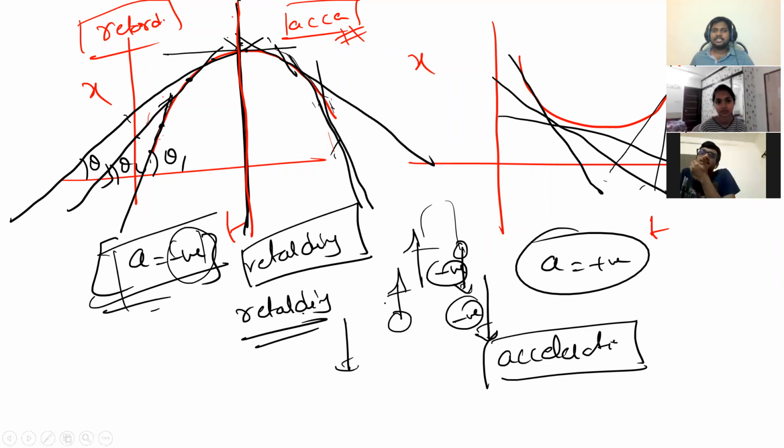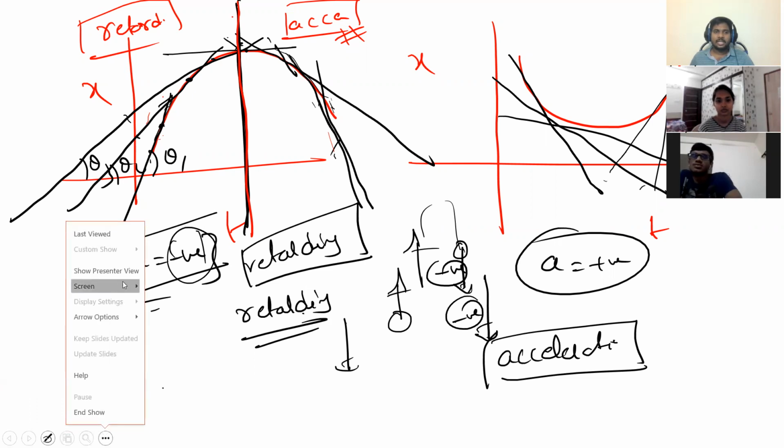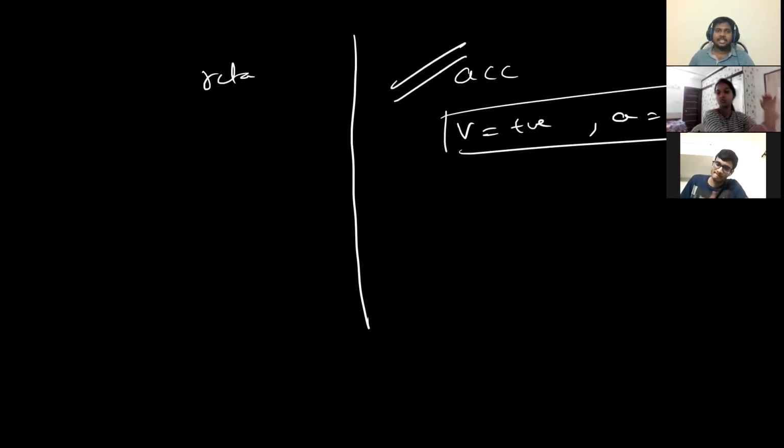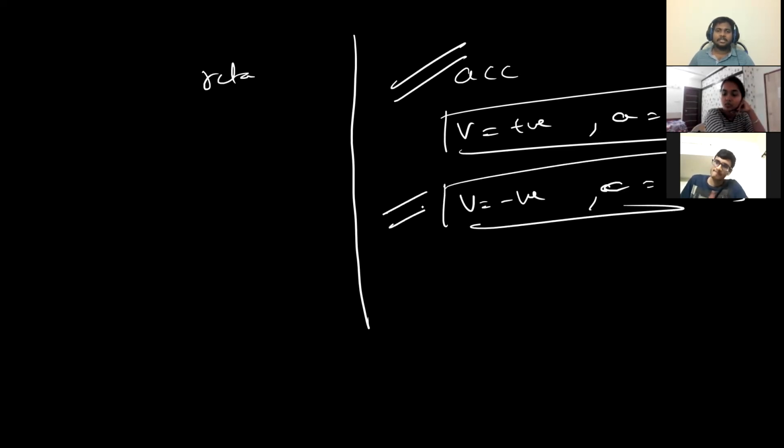That means the important condition to say that a particle is accelerating or retarding is this: velocity positive, acceleration also positive, both are in the same direction, that is accelerating. Velocity negative, acceleration negative, both are in the same direction, means accelerating motion.